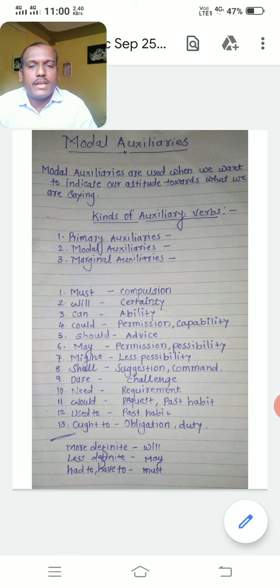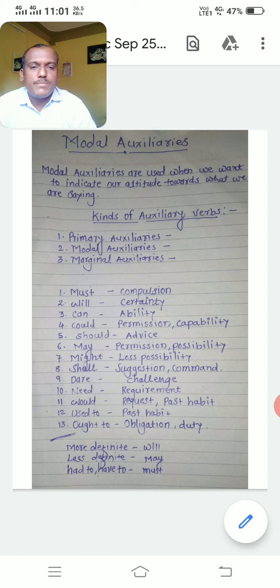Capability, he could play cricket. Should is for giving advice. You should study hard, you should respect your teachers, you should do this work. That is advice. For giving advice, we are using here should. Should is used for advice. For showing advice, we have to use should.